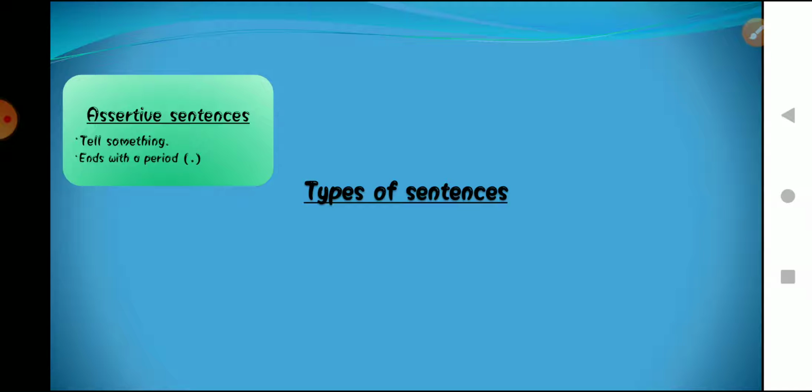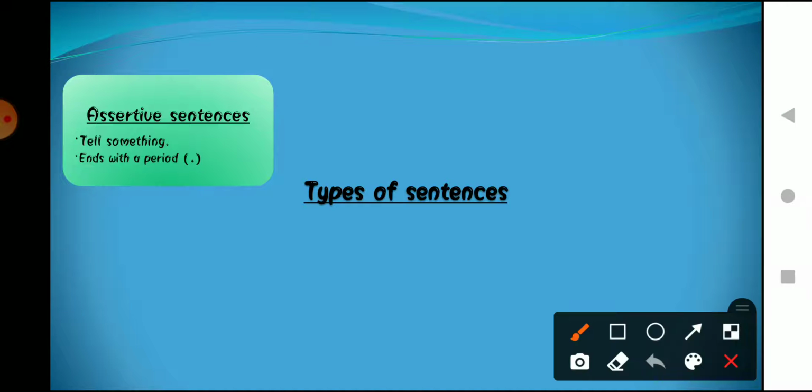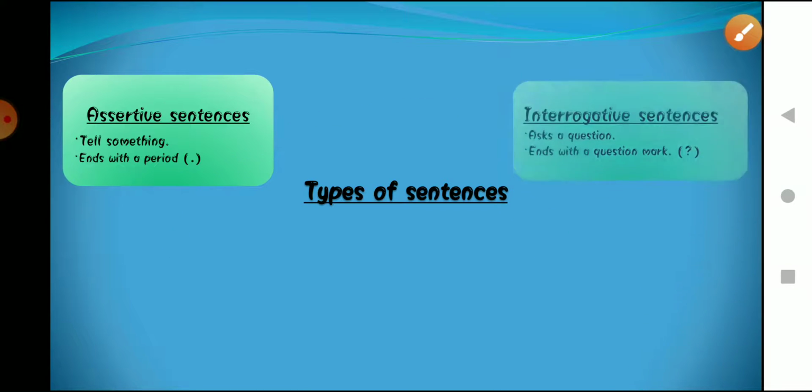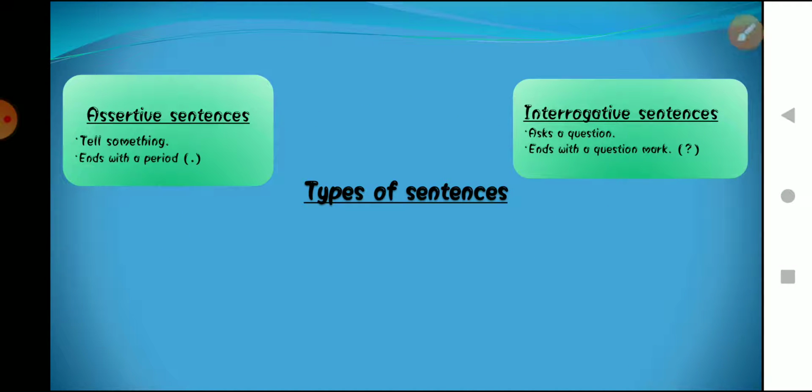So assertive sentences are those types of sentences in which we provide information to our readers or listeners. One important thing about assertive sentences is that all assertive sentences end with a period, that is, a full stop. Then comes the next type of sentence, that is interrogative sentences.